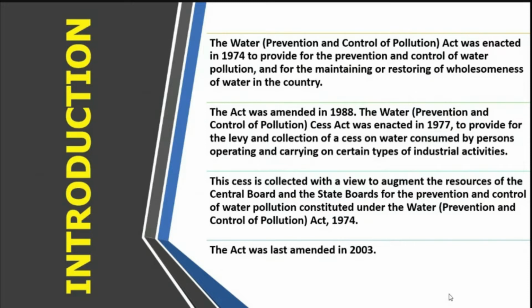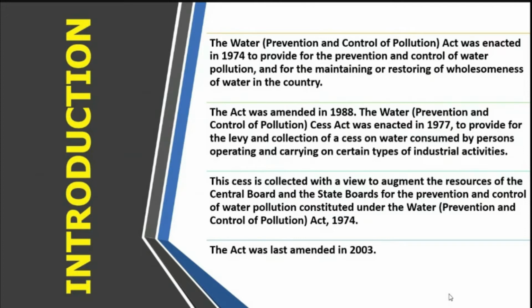So this act was basically amended in 1988 after its enactment in 1974. Then in 1977, the Water Prevention and Control of Pollution (Cess) Act, basically to provide for levy and collection of cess on water consumed by persons operating or carrying on certain types of industrial activities.